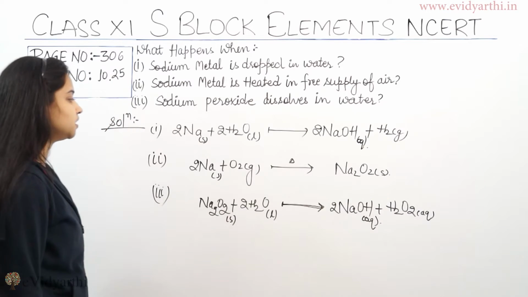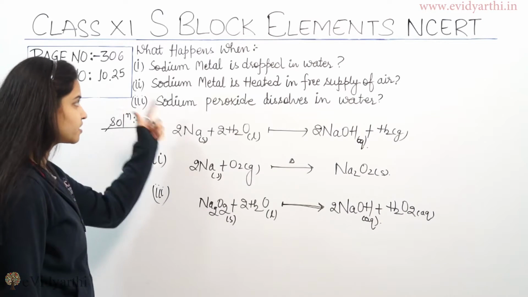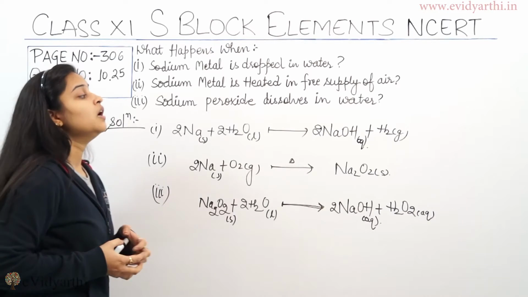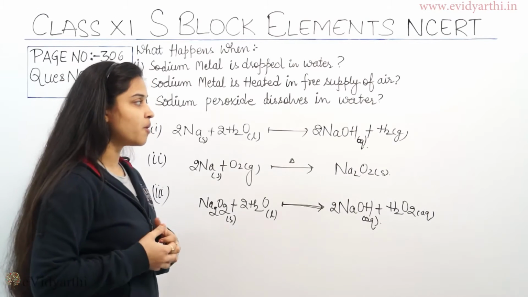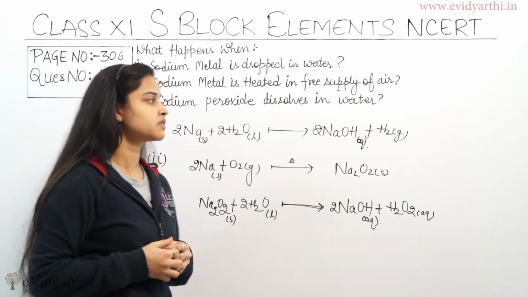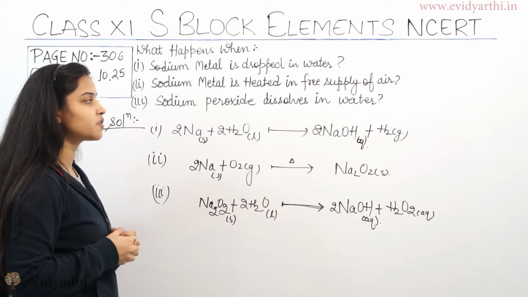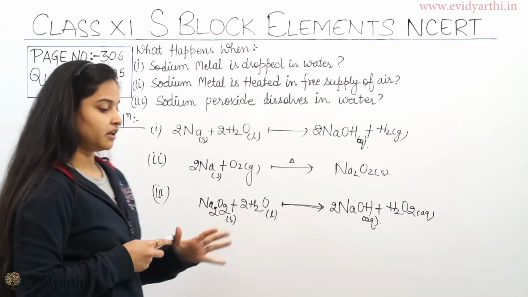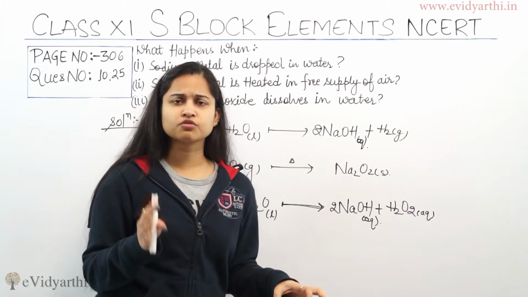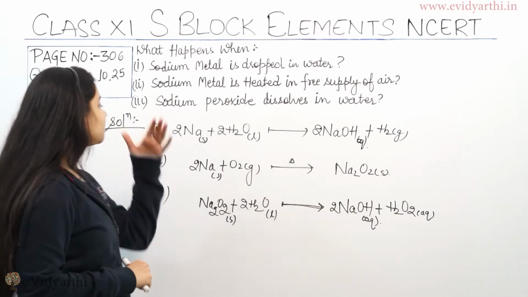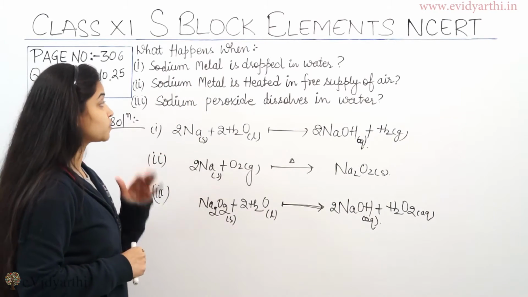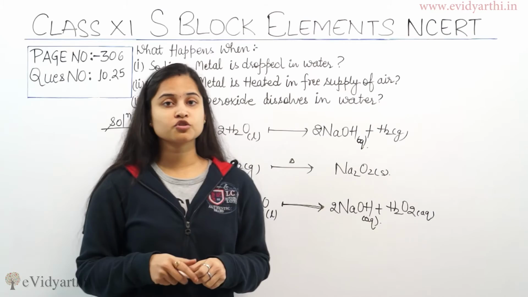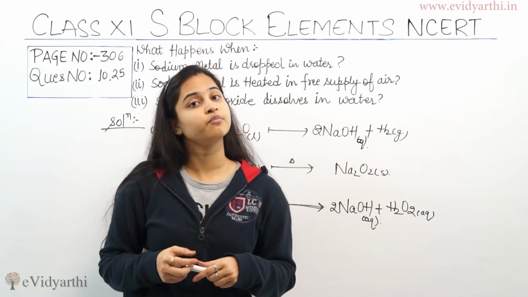ठीक है. So these are the three reactions corresponding to the three statements given in the question. First statement, sodium metal is dropped in water. So when sodium metal is dropped in water, sodium hydroxide and hydrogen gas are formed and the reaction takes place very violently. Coming to the second statement, sodium metal is heated in free supply of air. So the sodium metal reacts very vigorously with the oxygen to form sodium peroxide. Coming to the third statement, sodium peroxide dissolves in water. When sodium peroxide is dissolved in water, the hydrolysis reaction takes place and it leads to the formation of sodium hydroxide and hydrogen peroxide both in the aqueous state.